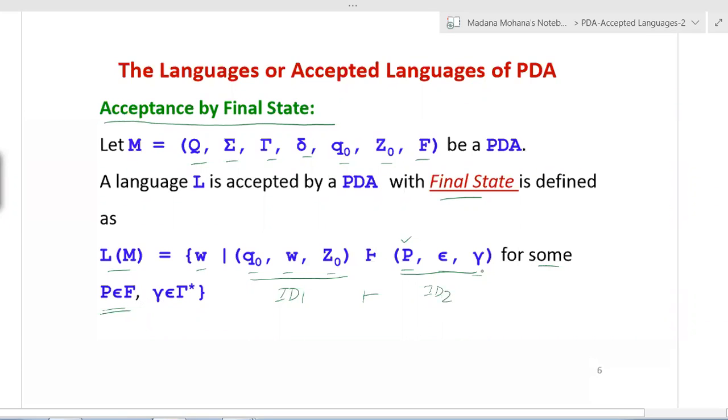Then gamma, which is the stack symbol, consists of a string of stack contents. It may be one or more symbols, that is gamma belongs to tau closure. But the condition we need to concentrate on is the final state. Compulsorily a state in P should belong to the final state. Then only this condition is satisfied.